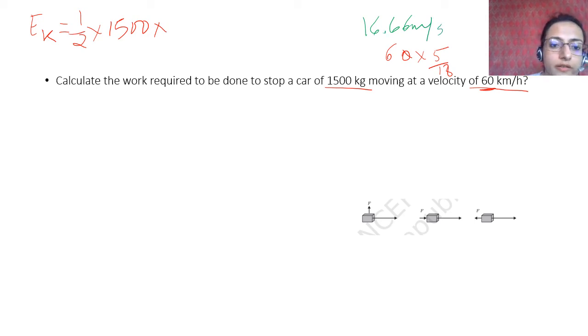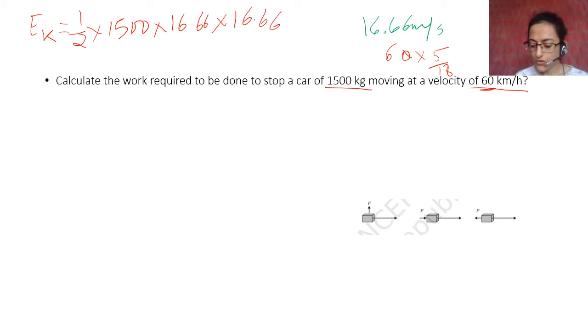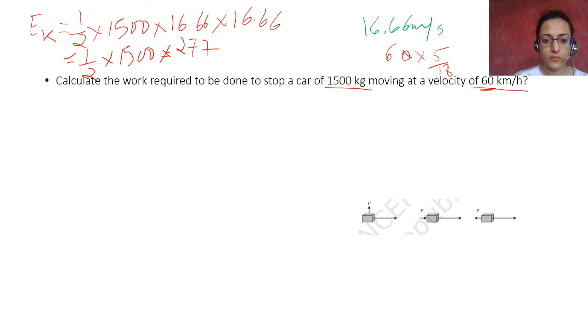So v square is 16.66 into 16.66. If you calculate, the square of 16.6 is 277.